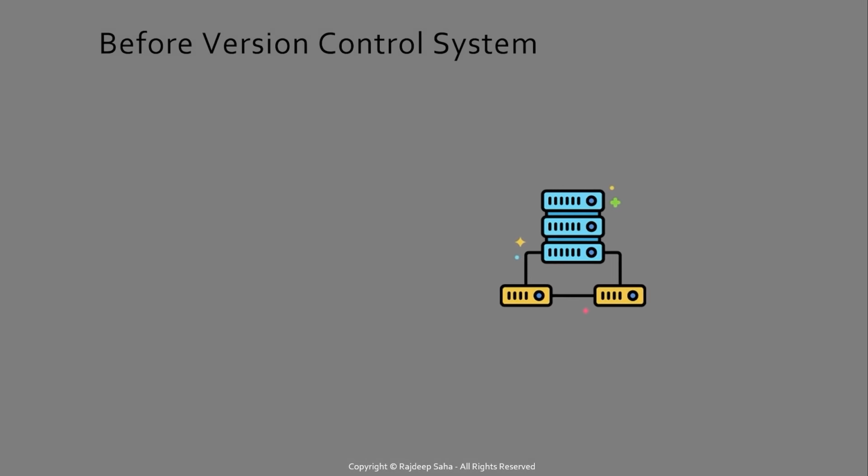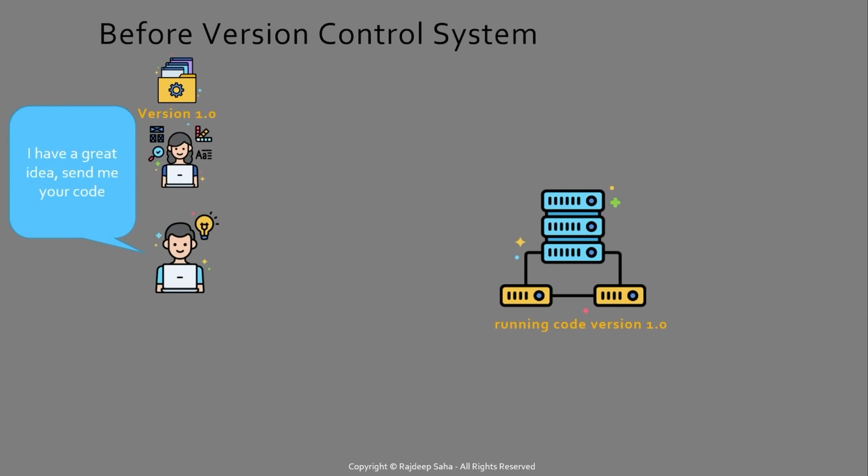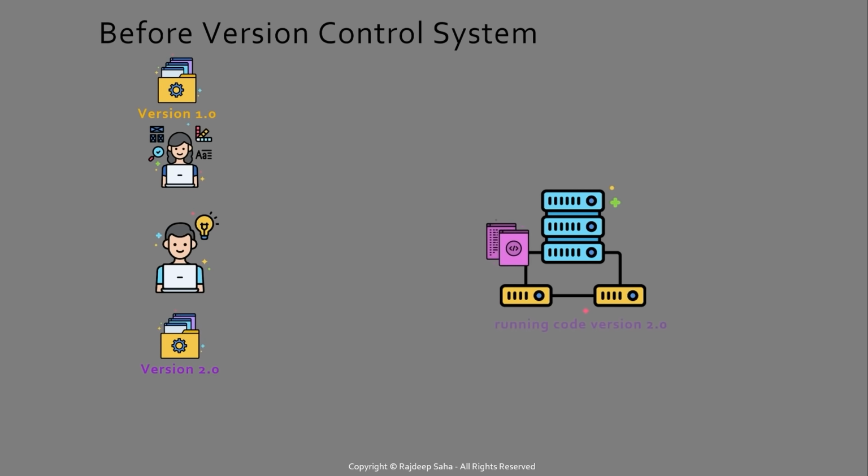So you have your application server where your code will be running, and you'll have a developer with a folder named version 1.0 with her code inside it. This code is deployed in this server, so now this server is running code version 1.0. Now her team member comes in and says, I have a great idea, send me your code. So this team member will have a folder named version 2.0 where he saved his version of the code, and this code is deployed into the server.